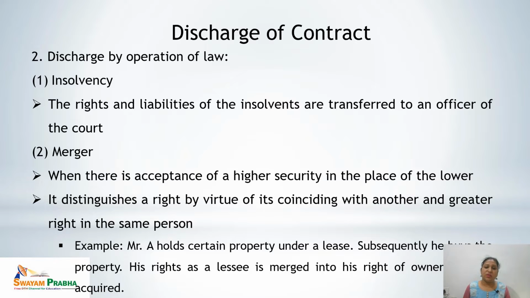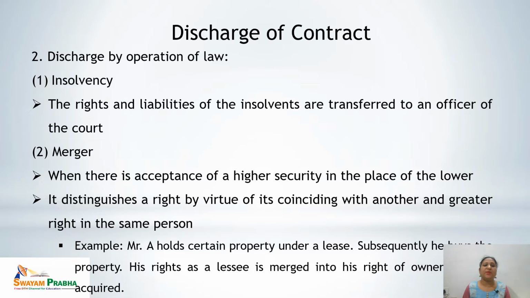Insolvency, as we know, an insolvent person does not have the capacity to enter into a contract, and this makes the contract void. So the rights and liabilities of the insolvent are transferred to an officer of the court. This person is known as the assignee in the presidency towns and the official receiver in case of India.